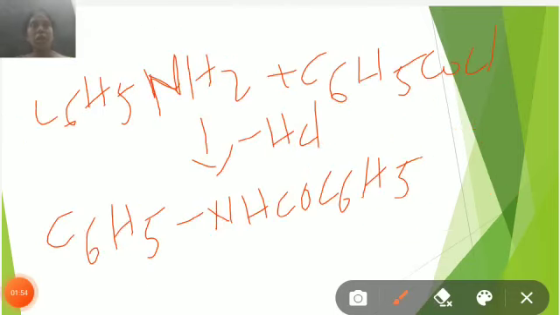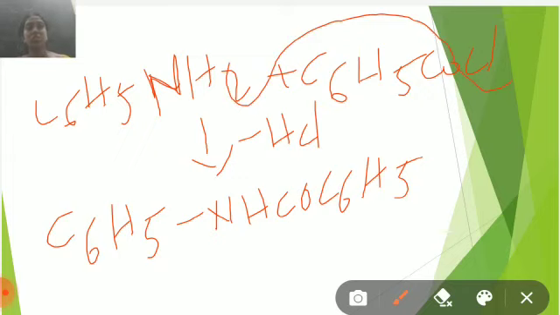Aromatic amines on acylation are converted to benzoyl amides. C6H5NH2 plus C6H5COCl, with removal of HCl, is converted to C6H5NHCOC6H5. These are acylation reactions.